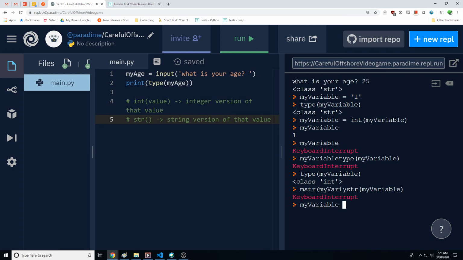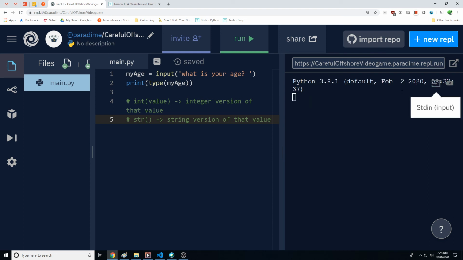My variable is equal to the string of my variable. Alright. Now, if I ask, it should give me 1 with the quotes around it. And if I look for the type, I should get a string. So there you go. That's how we convert types.